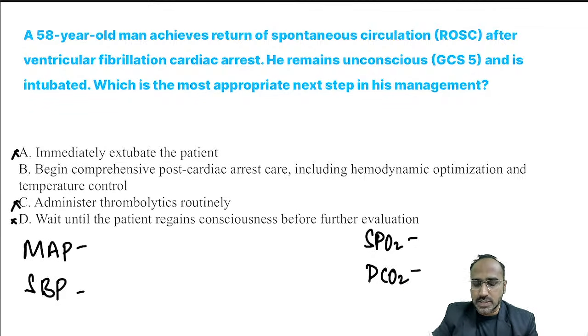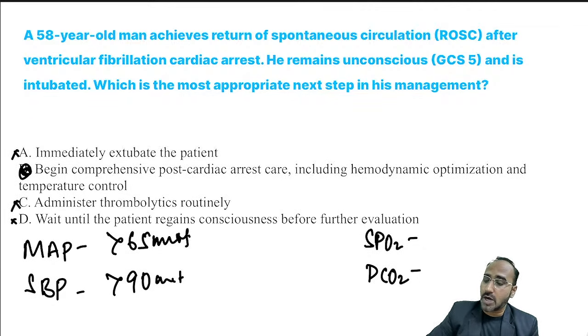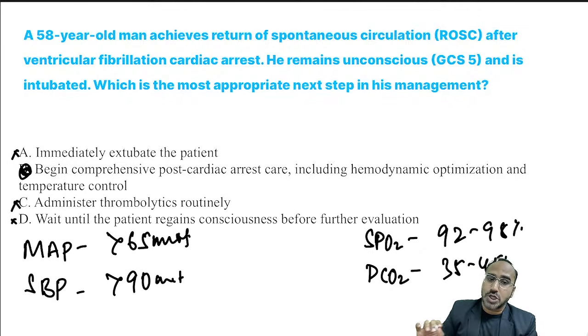Once the patient regains consciousness, you have to start the immediate post cardiac arrest care, which includes hemodynamic optimization. In that, MAP should be how much, guys? MAP should be more than 65. That should be your aim. You can achieve this MAP by giving IV fluids or inotropes. Systolic BP should be more than 90. And the saturation should be how much, guys? Saturation should be between 92 to 98%. And PCO2 should be 35 to 45. That should be your aim.